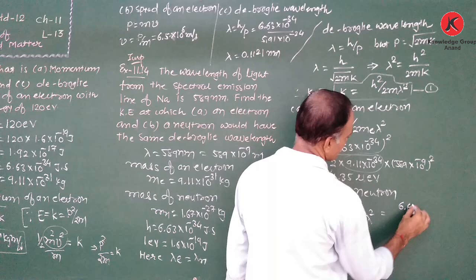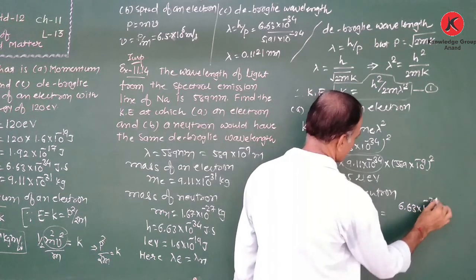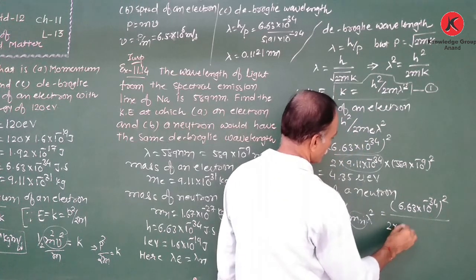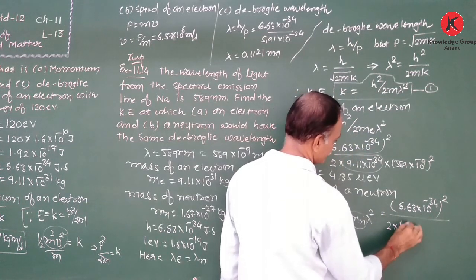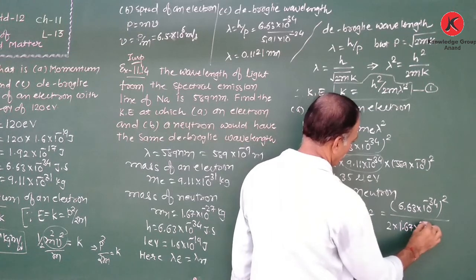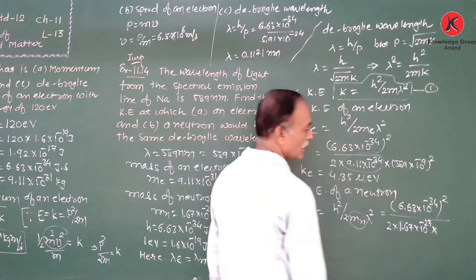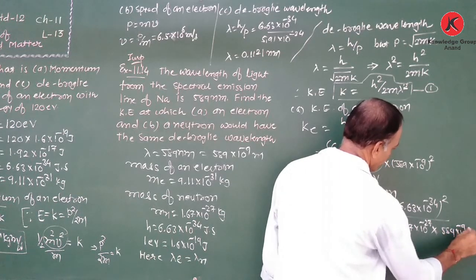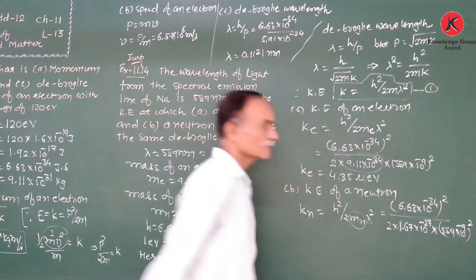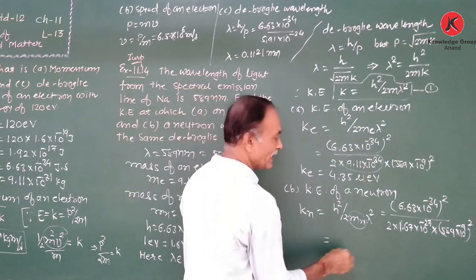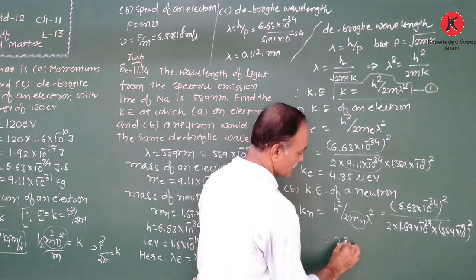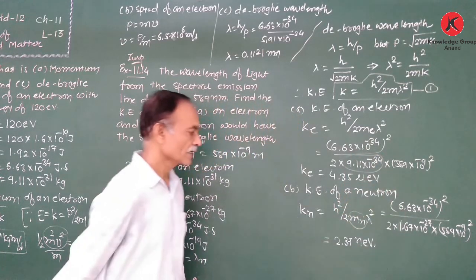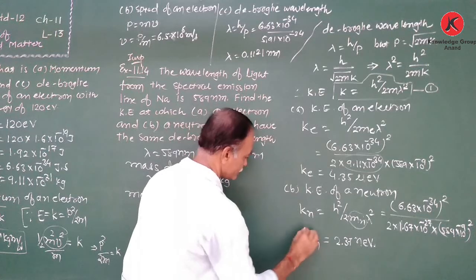Therefore, 6.63 into 10 is to minus 34 whole square upon 2 into 1.67 into 10 is to minus 27 into lambda 589 into 10 is to minus 9 whole square. Then we obtain the kinetic energy of neutron is 2.37 nano electron volt.